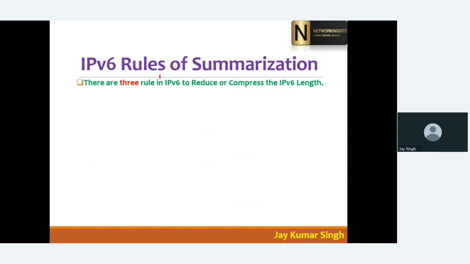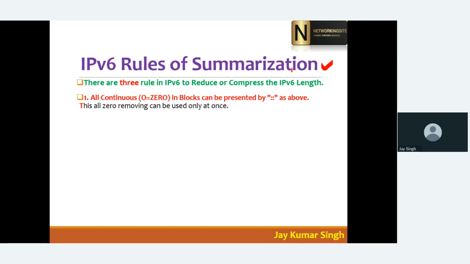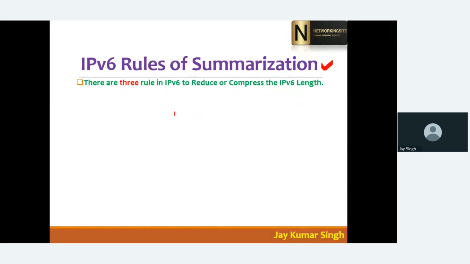Now, IPv6 rules of summarization. This is very important. Why is it important? Because when you see an IPv6 address, it is very large. Let me show you here.